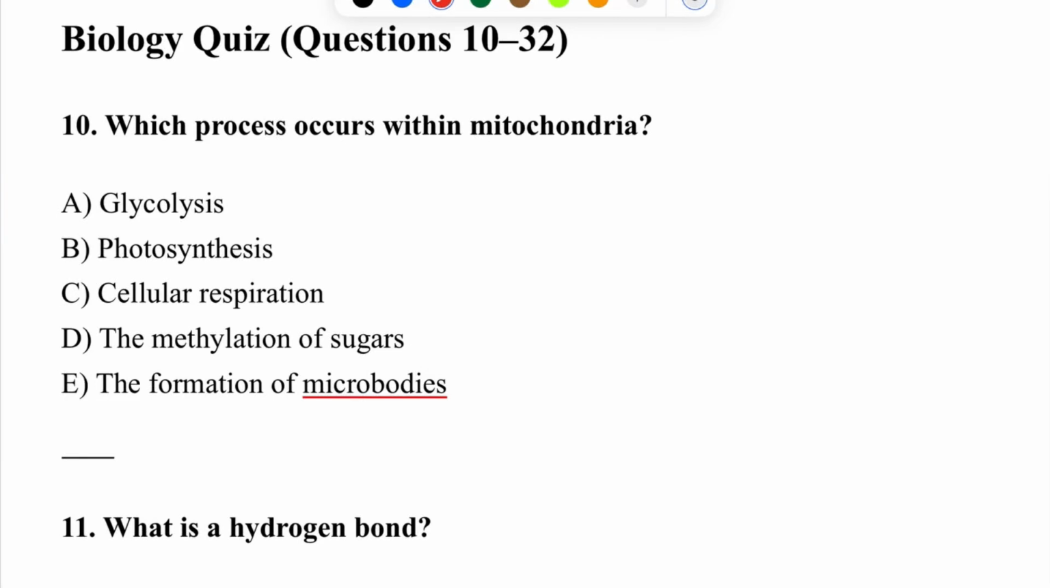My future doctors. So, question number 10. Which process occurs within mitochondria? The correct answer is cellular respiration.